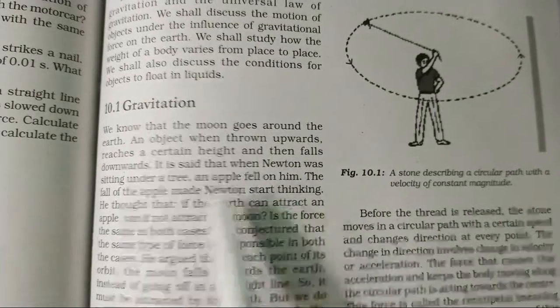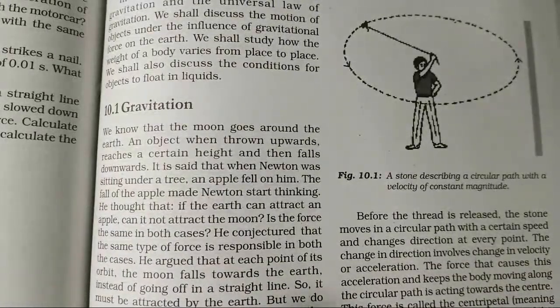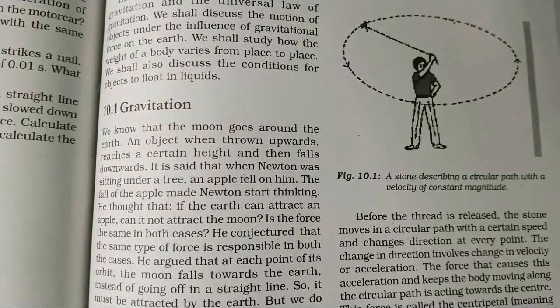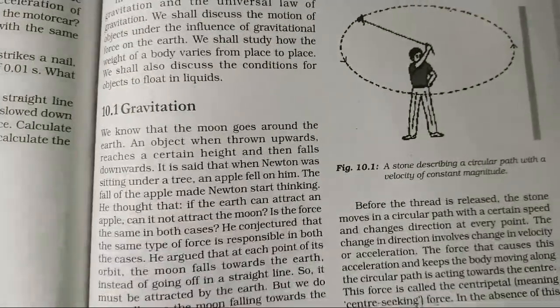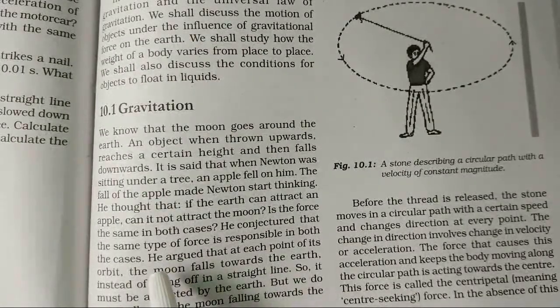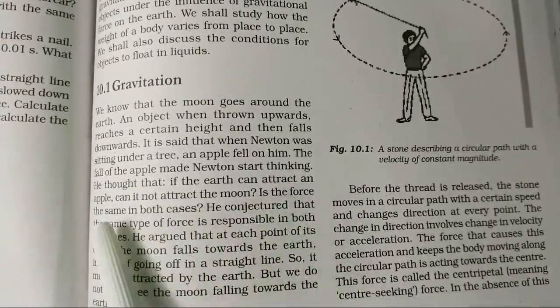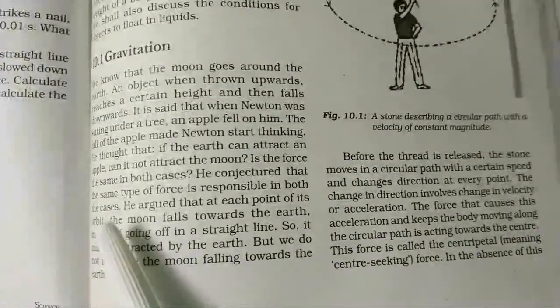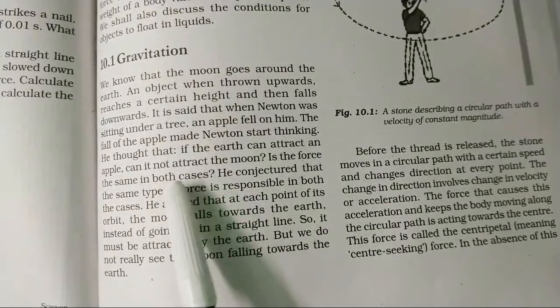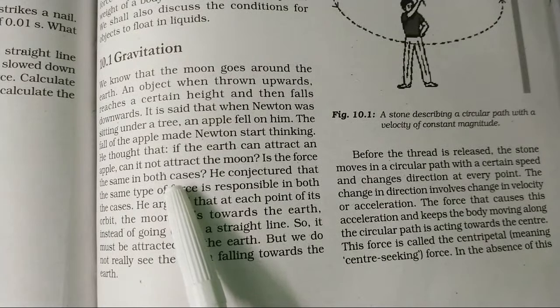It is said that Newton discovered it, but this was discovered by an Indian scientist long ago, and Newton was probably the modern scientist who gave his views on it. We know that he discovered that objects fall because of gravity, and the theory was that if the earth is attracting an object, is it possible that it does not attract the moon? So why is it attracting the apple and why is it not attracting the moon?